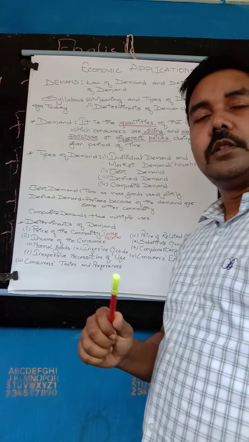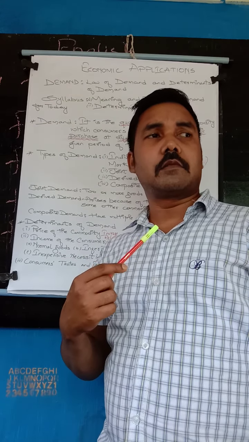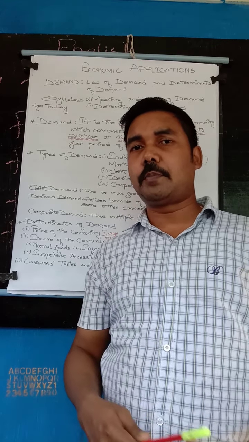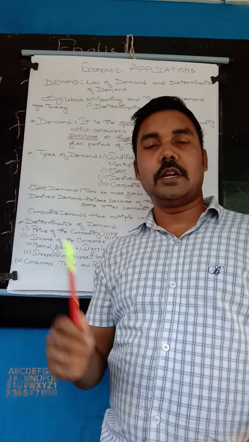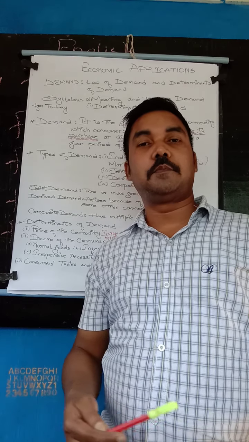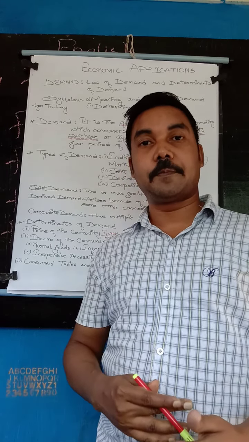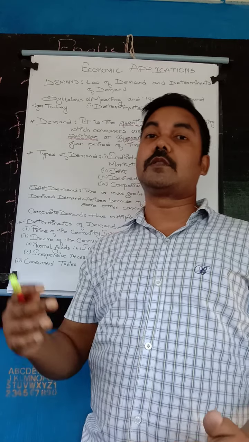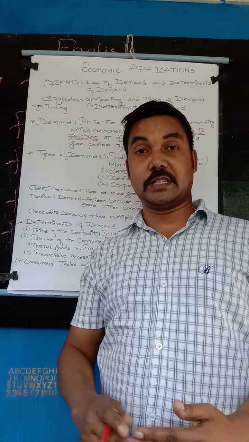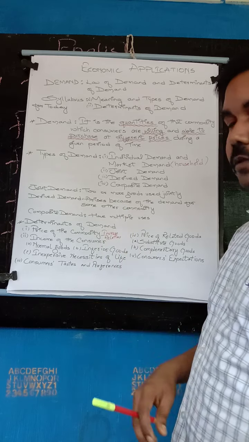Because there is a prestige matter. If the income of the consumer increases too high, then the person will not purchase inferior goods because it will affect their personality. Social status is there, because he belongs to a particular status, as the person's income has increased. So it is inferior goods.